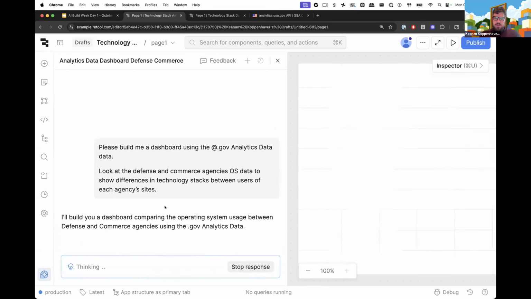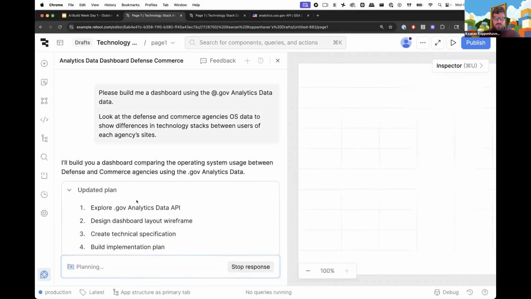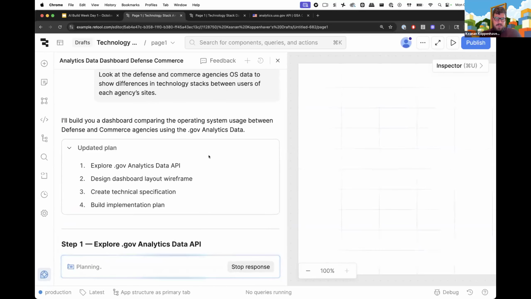This is the place to keep an eye on: is it waiting for something from me? Is there a query that I need to approve, et cetera? But also just to keep an update on what's going on. You can see it's going to explore the API for us. It's going to design a wireframe, create a tech spec, and then build the plan and actually lay out the components. Again, all we gave the resource was that base API URL.